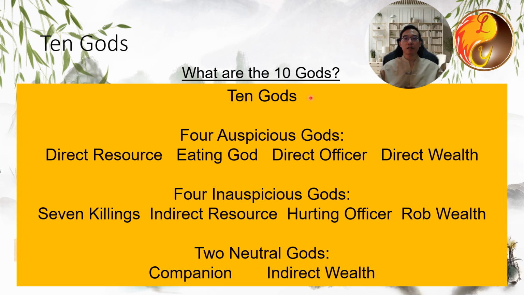These 10 gods are classified into 4 auspicious gods: direct resource, eating god, direct officer, and direct wealth; 4 inauspicious gods: 7 killings, indirect resource, hurting officer; and 2 neutral gods: companion and indirect wealth.